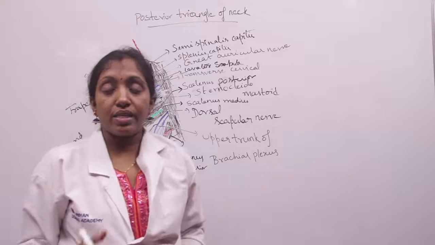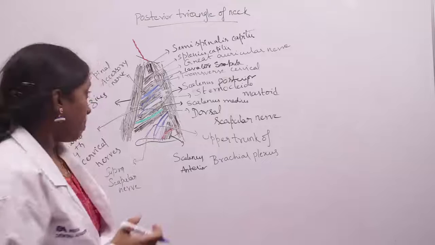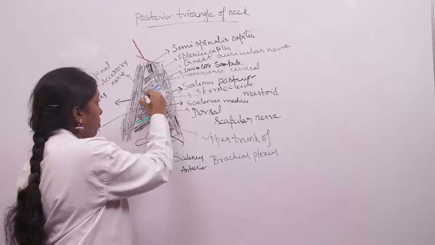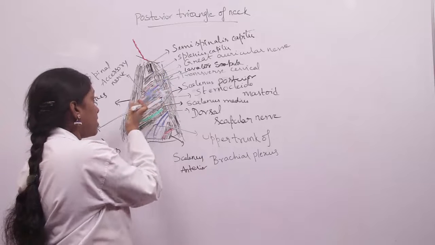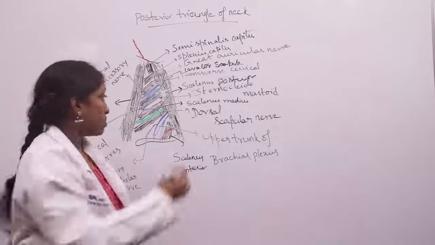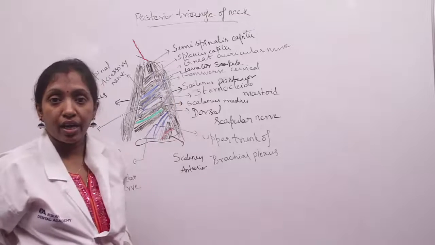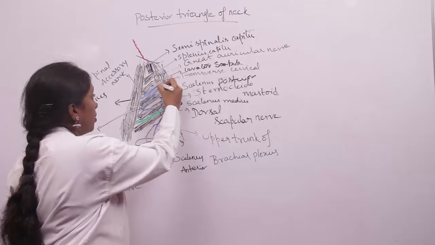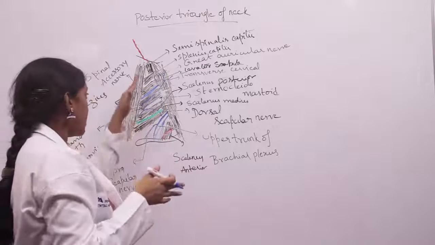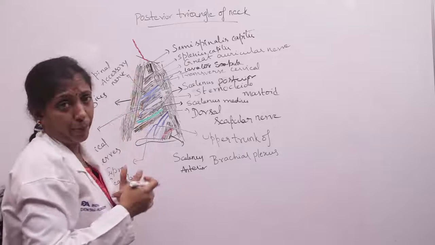The spinal accessory nerve is the 11th cranial nerve. At the midpoint of the posterior border of sternocleidomastoid, it appears, goes downwards and backwards, and disappears beneath the trapezius muscle.